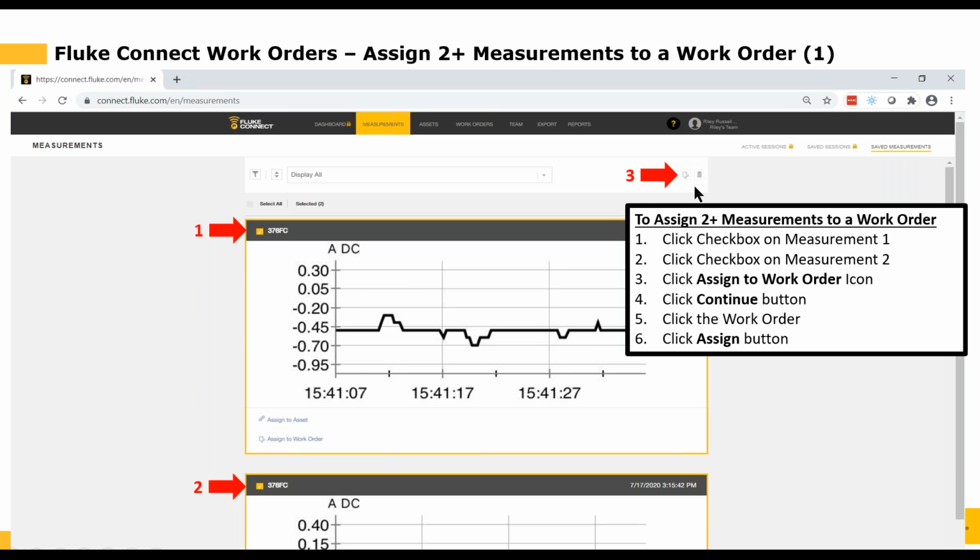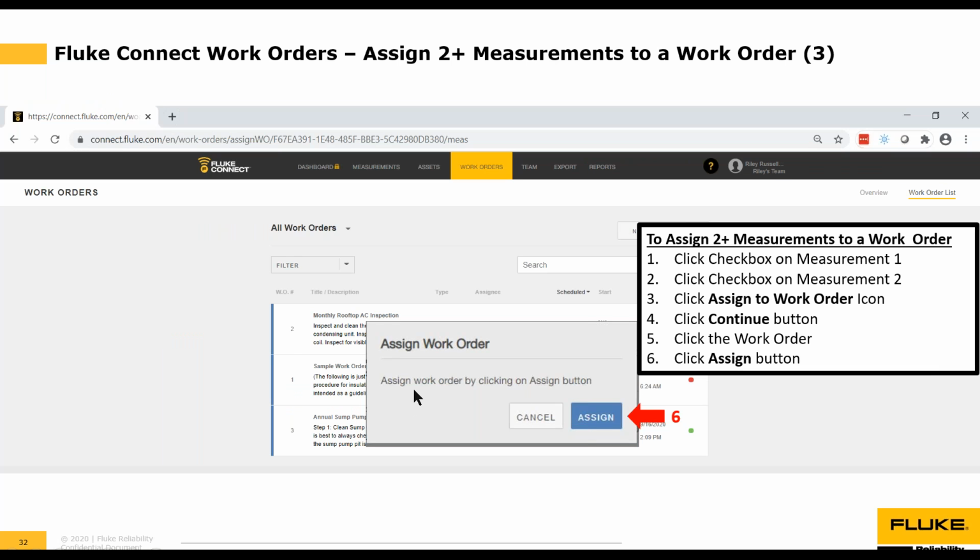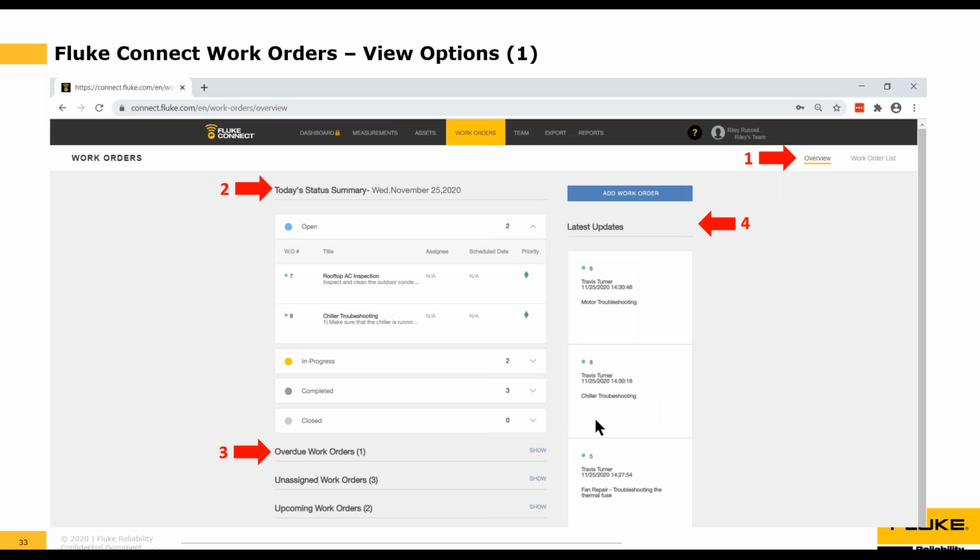top where we have the group action function, and you can see the same icon, the piece of paper with the tiny chain link on it. So we click that, which is right next to the trash can. And once we've selected the measurements and then we click that icon, it takes us to the same screen we saw before, the work order screen, where we select the work order we want to assign the measurement to, or the two measurements actually. So we click there, we click the assign button, and we're done. We've assigned our two measurements to our single work order.